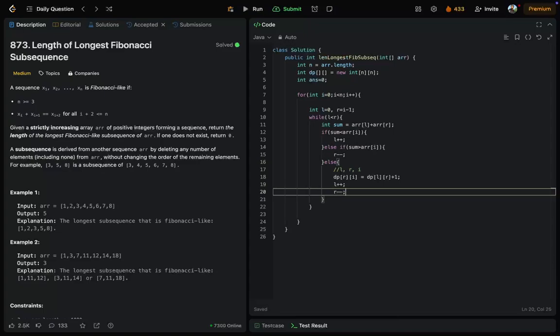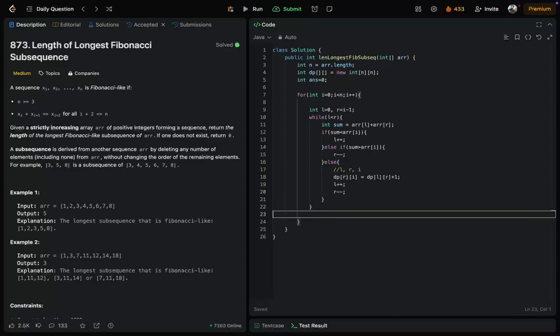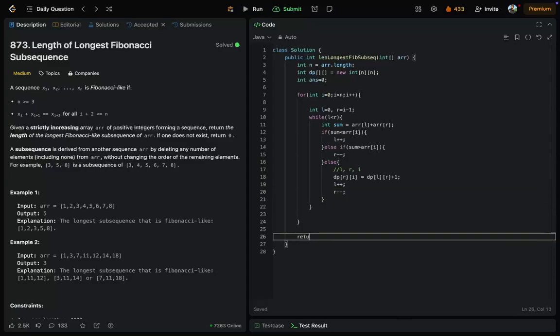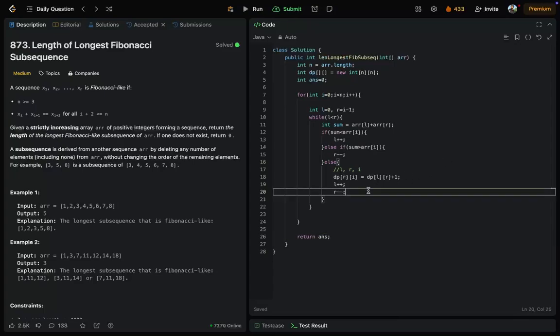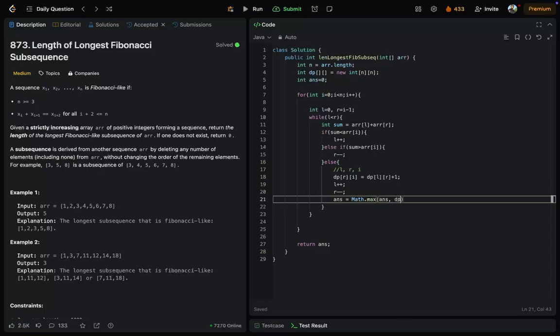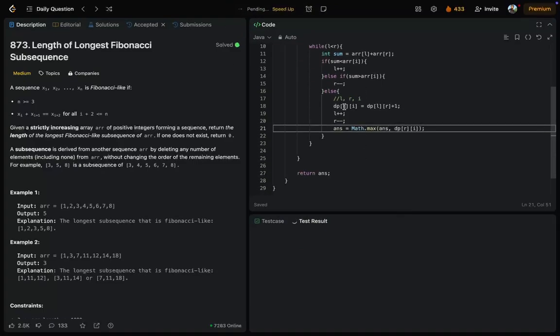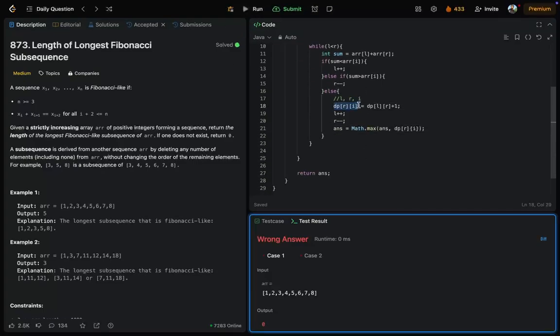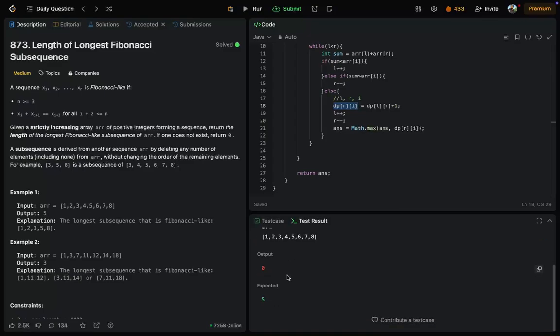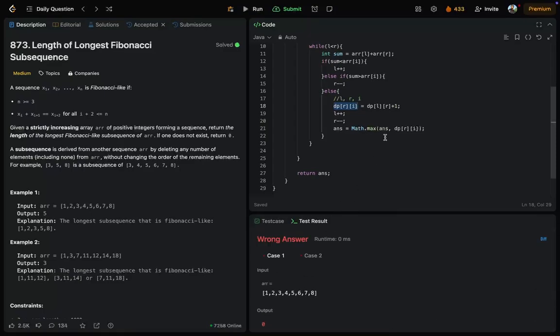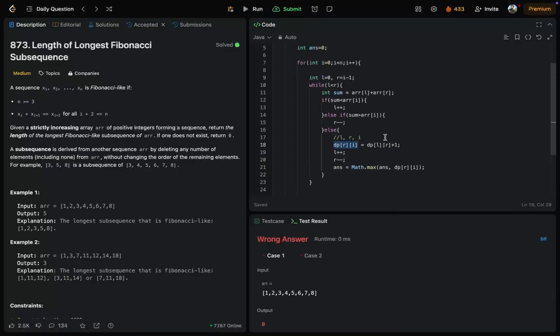We just need to return the answer, and inside this we're going to find our answer for R and ith. And we have missed one thing. If I run this, it will not calculate. I think there's a mistake.